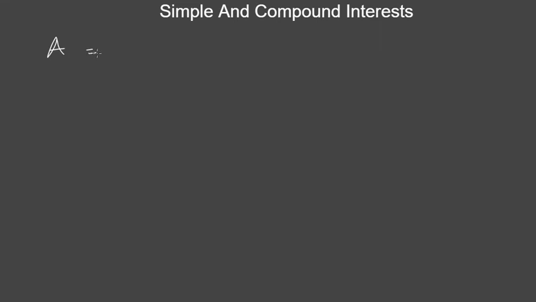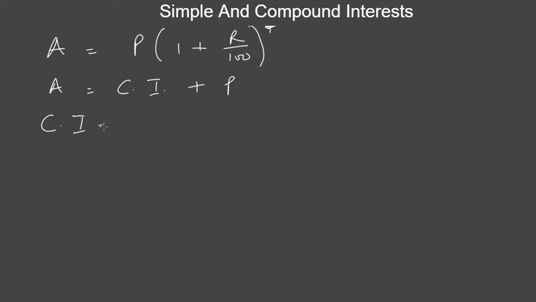Before we calculate the compound interest, the total amount is the principal times 1 plus the rate over 100, raised to the power of the time to mature, right? So this is the amount. This is not the compound interest. But we know that amount is always equal to interest plus principal. So our compound interest will be amount minus principal, right?